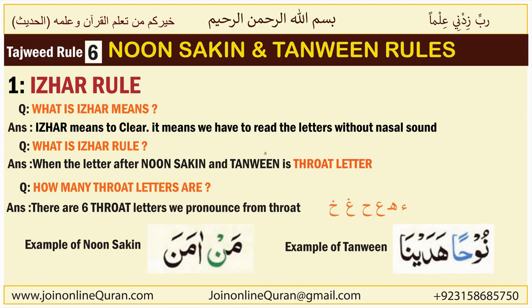In the previous lecture, we started Noon Sakin and Tanween rules, and I discussed with you there were four types of Noon Sakin and Tanween. The first rule was Izhar, the second one was Idgham, the third one was Iqlab, and the fourth rule was Ikhfa. Today I'm going to discuss with you the first rule of Noon Sakin and Tanween, which is the Izhar rule.